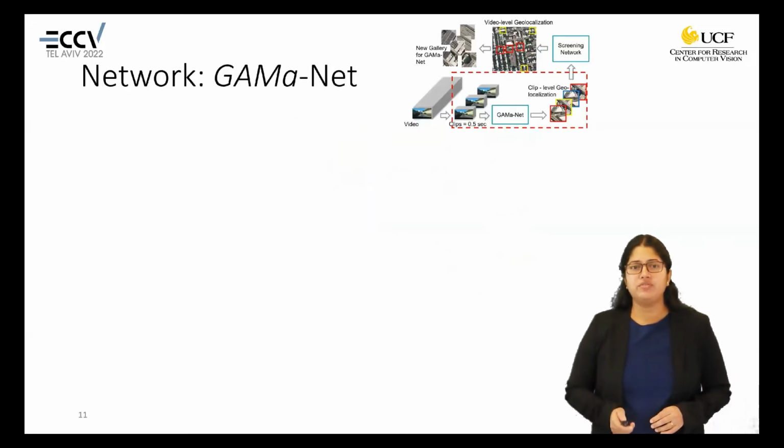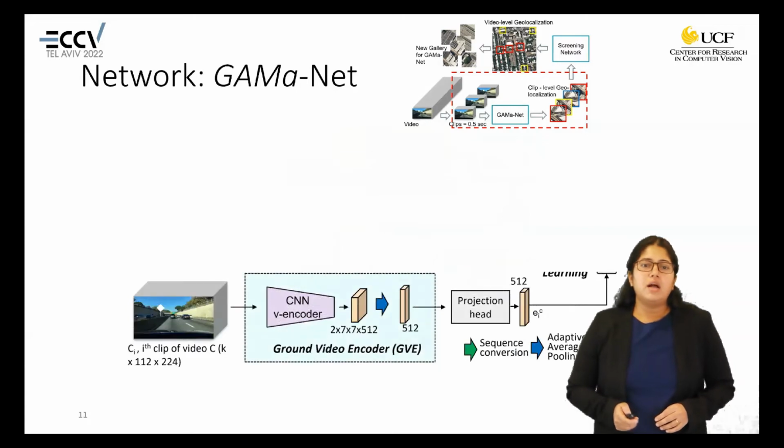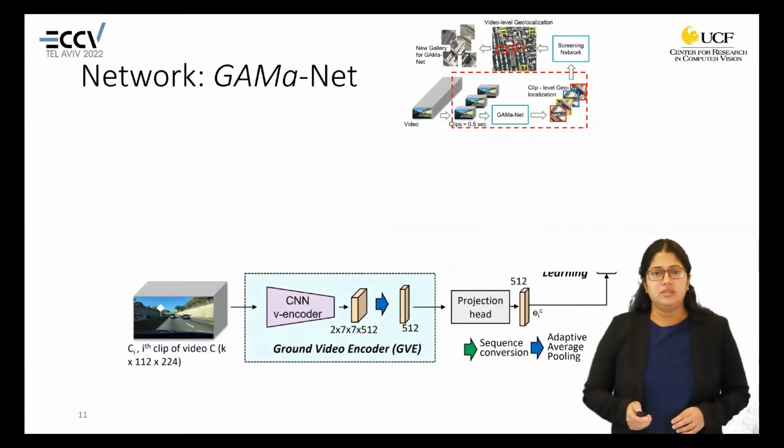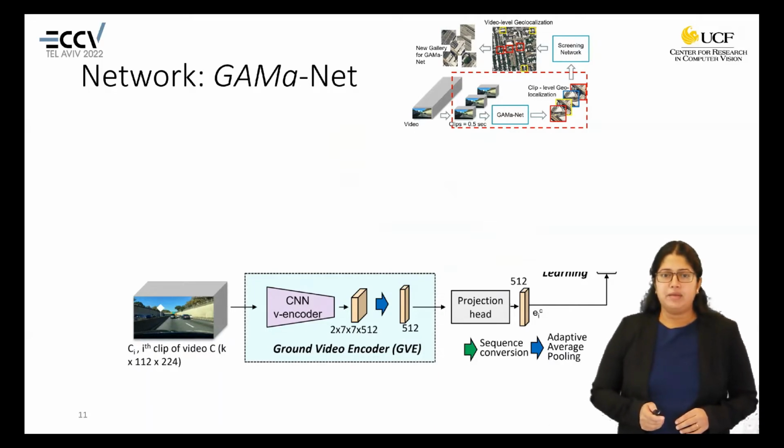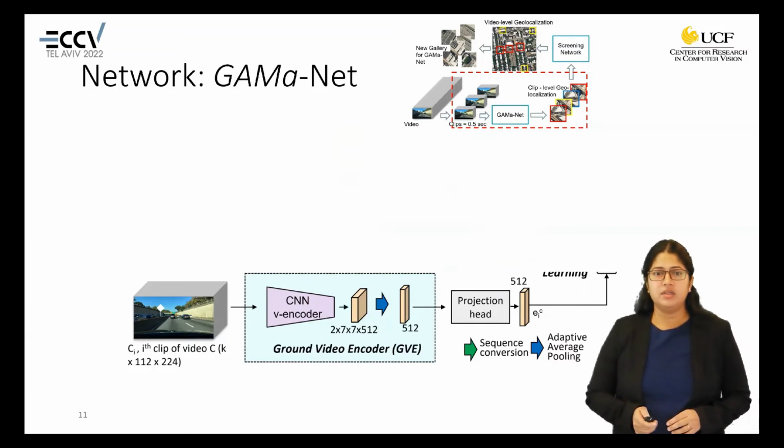If we look at the network for GAMaNet, it has a ground video encoder, which takes as input a half second clip. The ground video encoder has a 3D ResNet backbone, and we get a feature vector corresponding to the video.